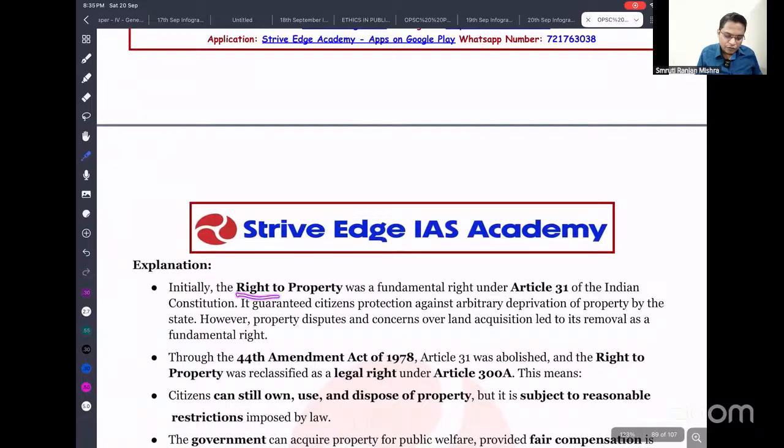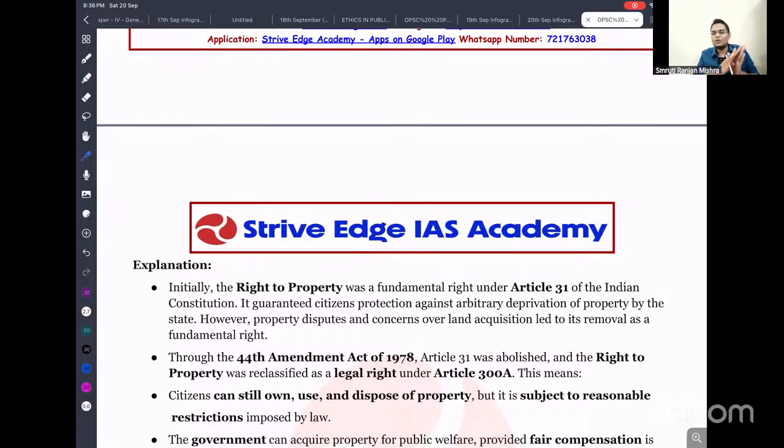Initially, the right to property was a fundamental right under Article 31. So you have to remember that Article 31 provided for the right to property in the Indian Constitution. It guaranteed citizens protection against arbitrary deprivation of property by the state. However, property disputes and concern over land acquisition led to its removal as a fundamental right. You have to remember the 44th Constitutional Amendment Act. Most students commit this mistake, thinking it is the 42nd Constitutional Amendment.